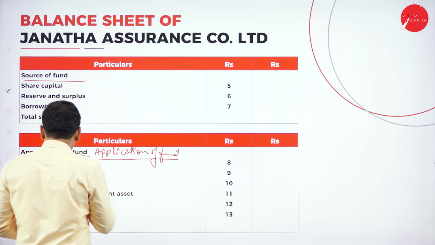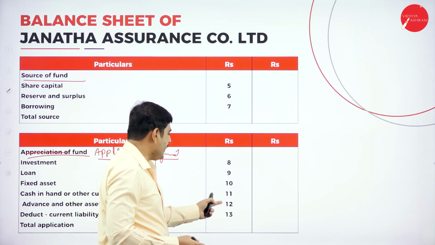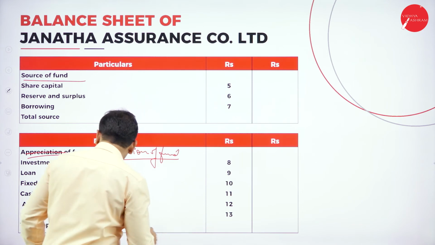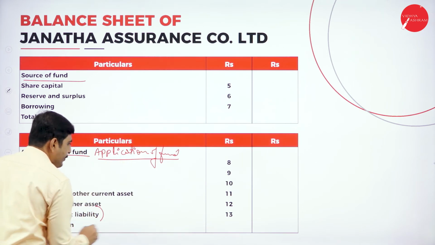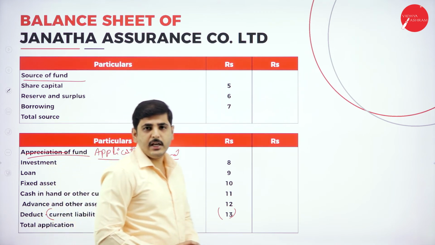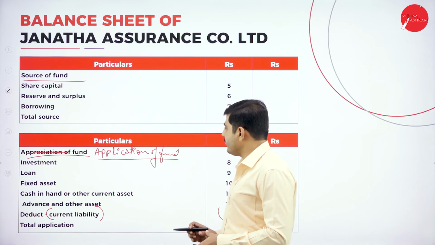Under application of fund we have 1, 2, 3, 4, 5, 6 schedules. After 13, this current liability amount should be deducted, not added, and 14 and 15 we should not show in the balance sheet in the application of fund.